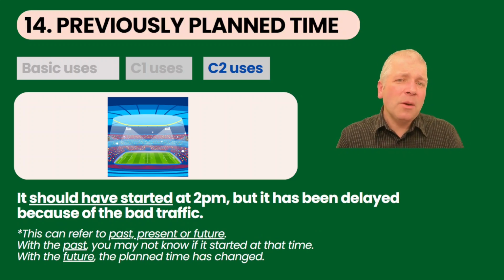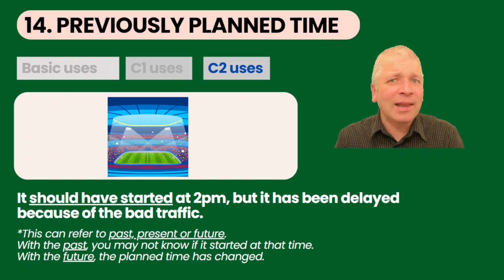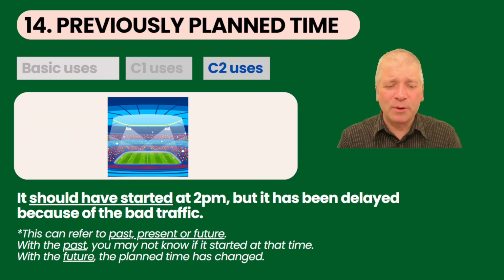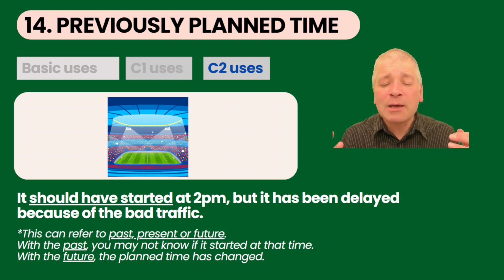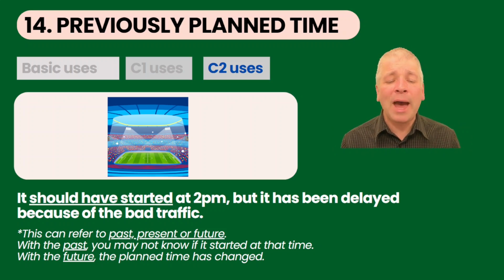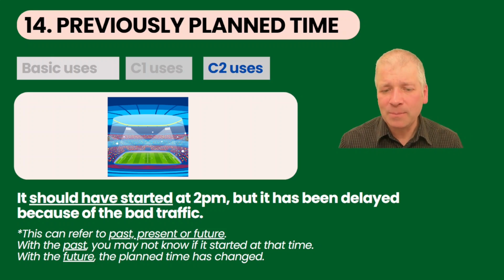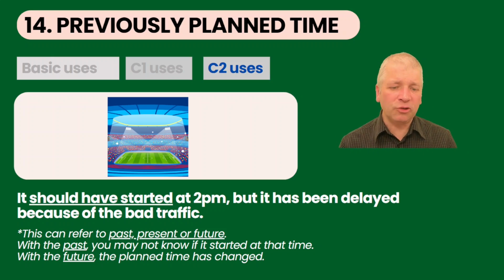But it can also be for previously planned time, with a slight difference. It should have started at 2 p.m, but it has been delayed because of the bad traffic. So there was a previous planned time, 2 p.m, and now it's not that time anymore. Note that we can use should have with this meaning in the past, present, or future.